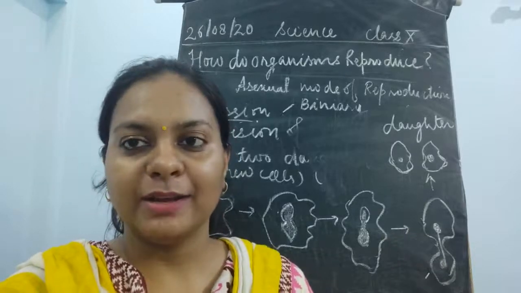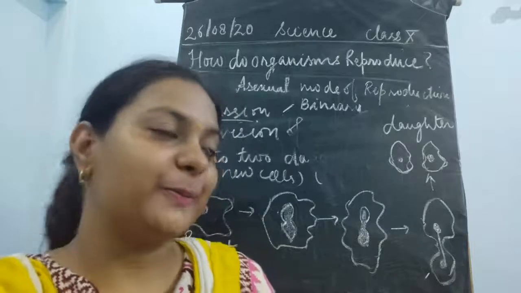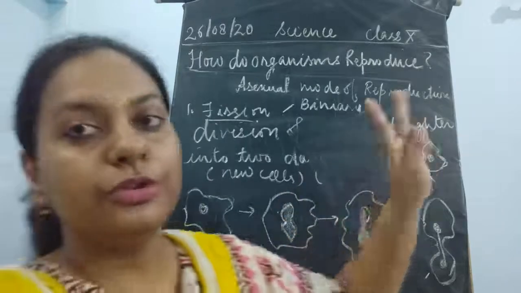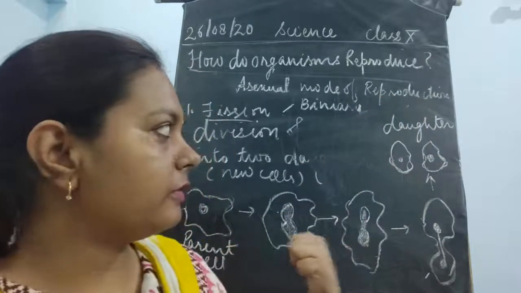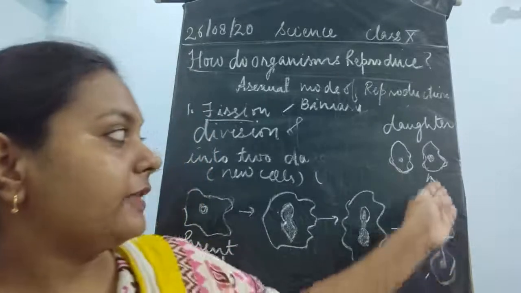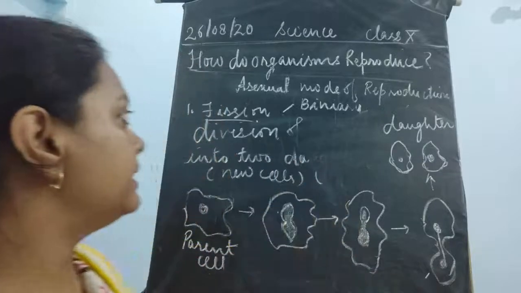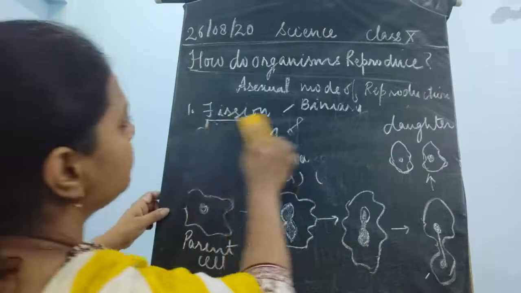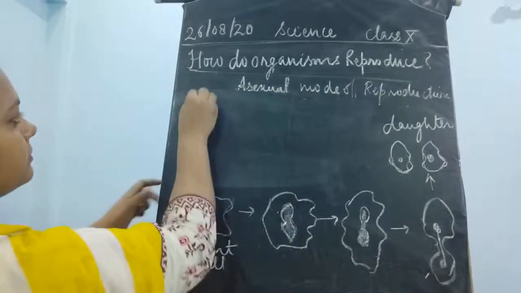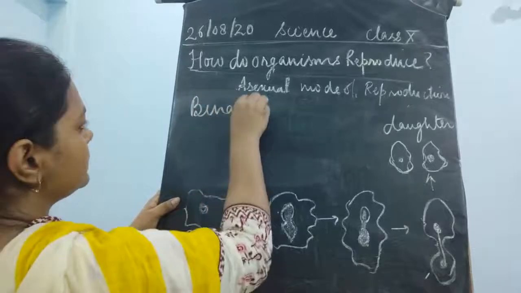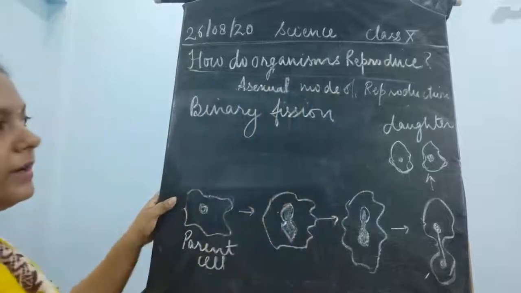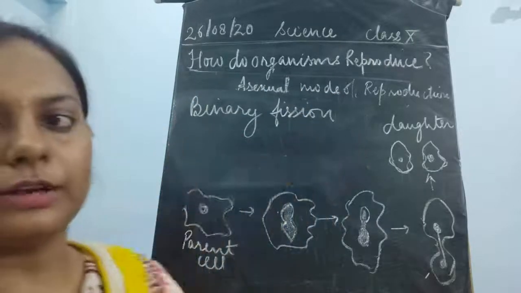Why such partiality? Here we are just saying that the parent cell will give rise to two daughter cells. This type of fission is dividing into two individuals, so it is a type of binary fission. One cell dividing into two daughter cells.